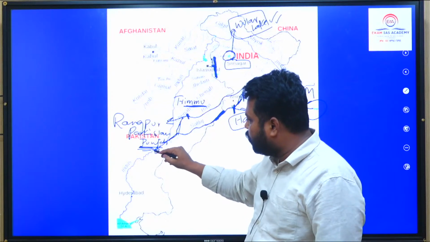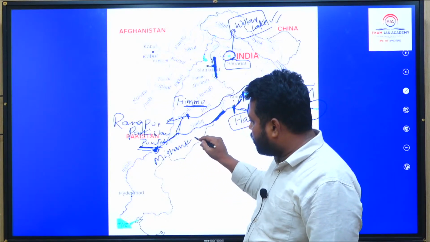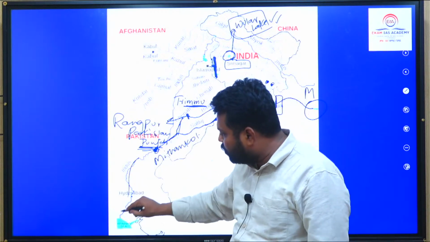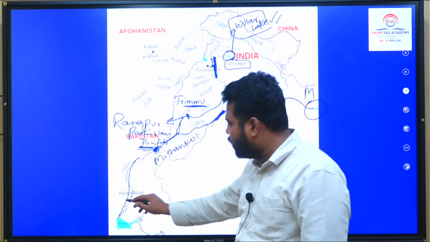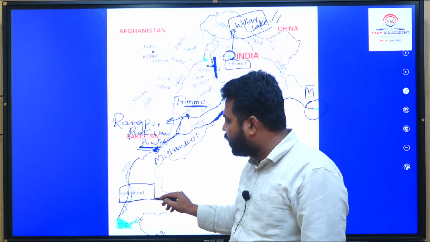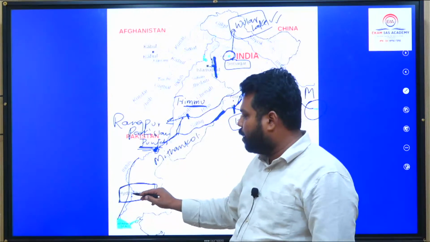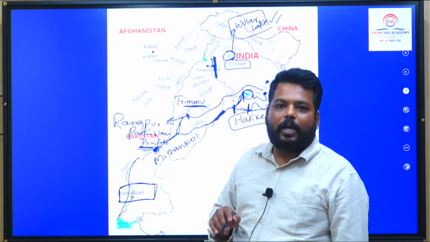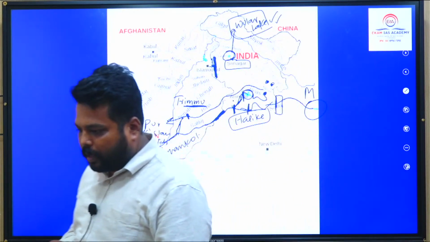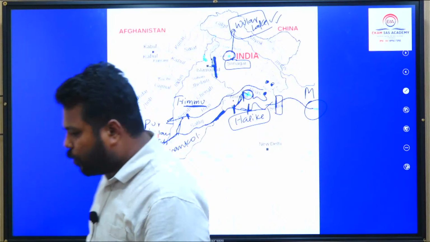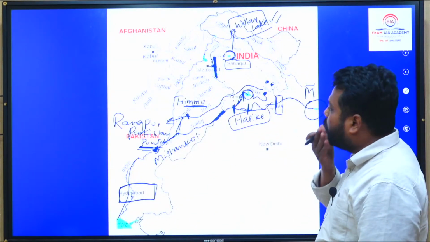Finally, it enters into the Indus River just near the Mithankot location, and finally the Indus River flows into the Arabian Sea by creating these regions. And see, Hyderabad, which is located in Pakistan, one Hyderabad is in India, one Hyderabad is in Pakistan, that Hyderabad is located exactly on the bank of this Indus River. Are you getting this point? Clear? So these key important junction points are very, very important to remember on the map.